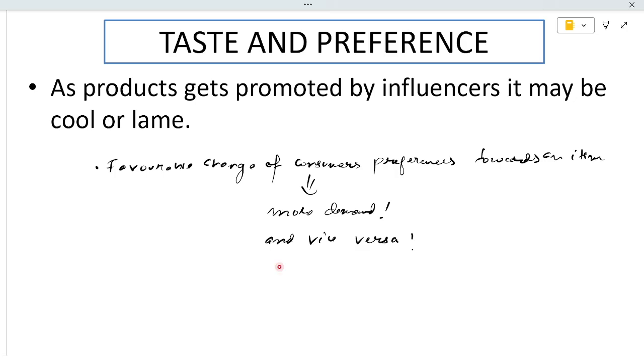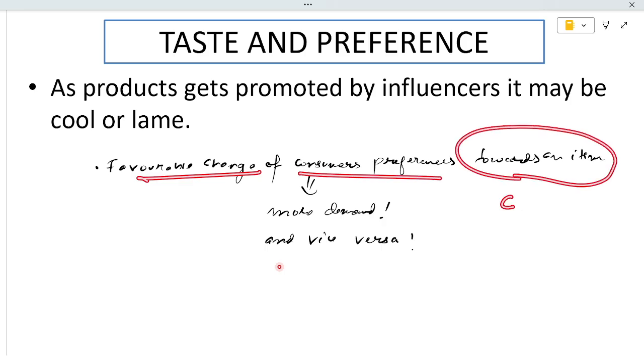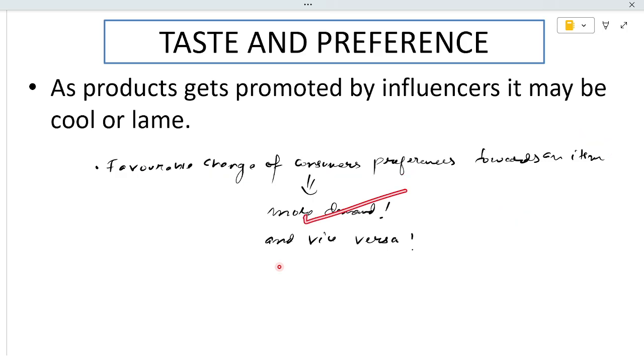There would be favorable change of consumers preference towards an item. Coca-Cola do Ronaldo na promoter consider there will be more demand and vice versa. And vice versa is a kind of if Ronaldo demotes the uses of Coca-Cola, then the demand decreases. So this is the relation called taste and preference.